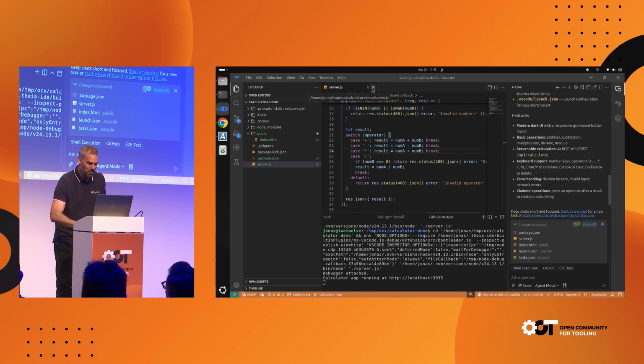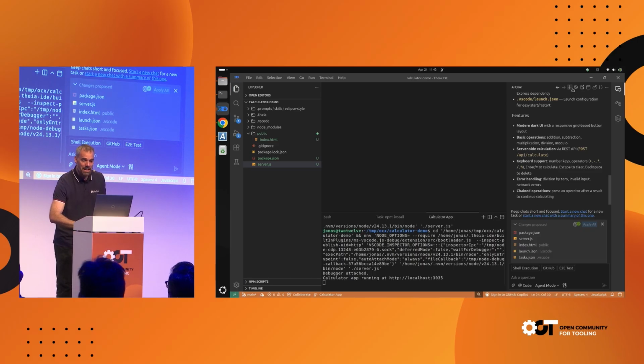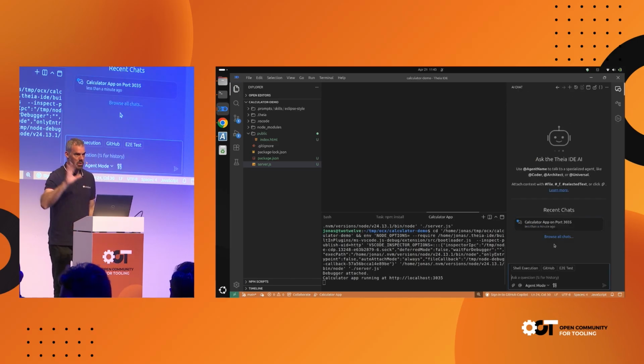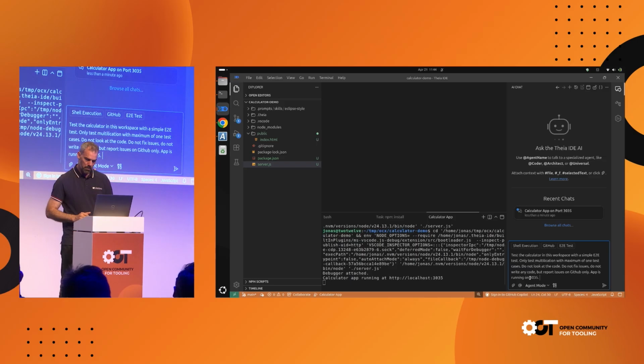I'm lucky that I found this. All right, now what I'm doing next is I open a new session, and now I want to use this agent to test the app. And the prompt that I would use for this is, it's a little bit longer.